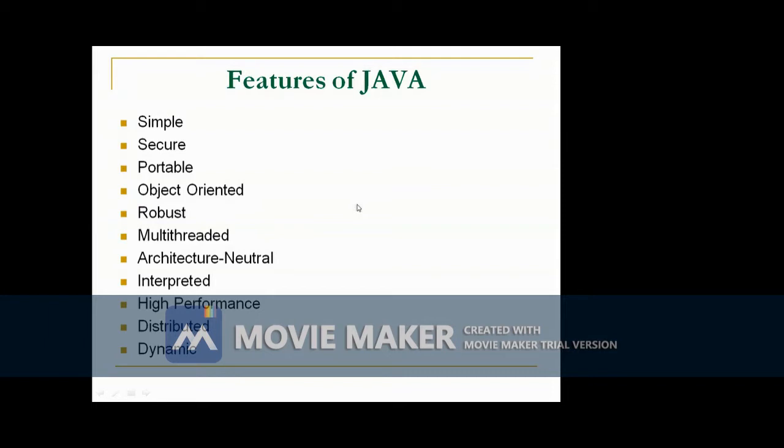Just like multitasking, Java supports multi-threaded programming. Multitasking is a heavyweight process, but multi-threading is a lightweight process. Multitasking uses a different address space for different programs, but multi-threading uses the same address space for all different tasks. So there is a difference between multitasking and multi-threading.